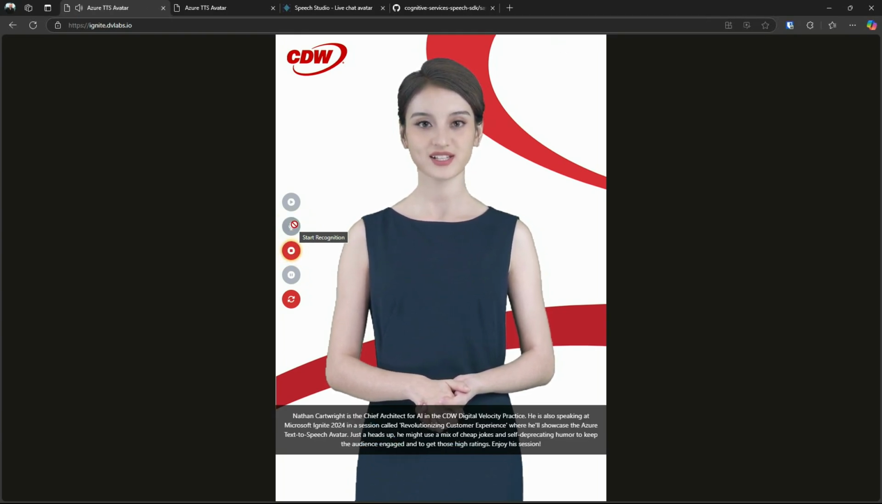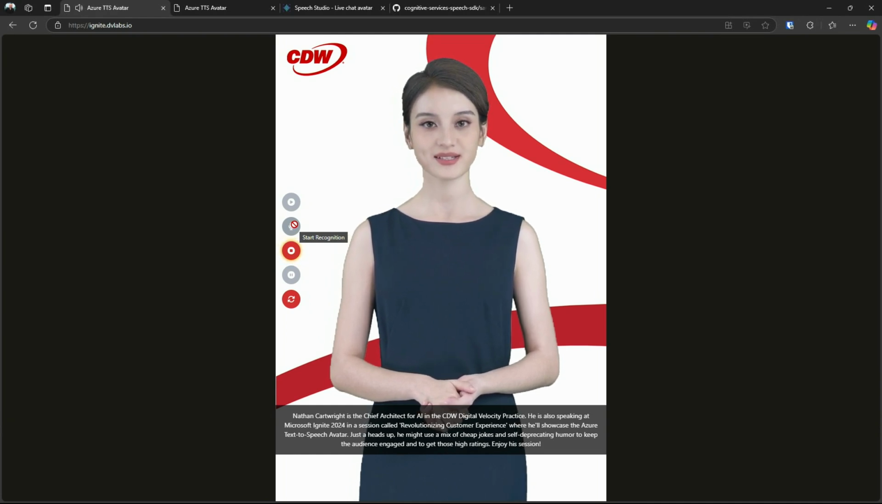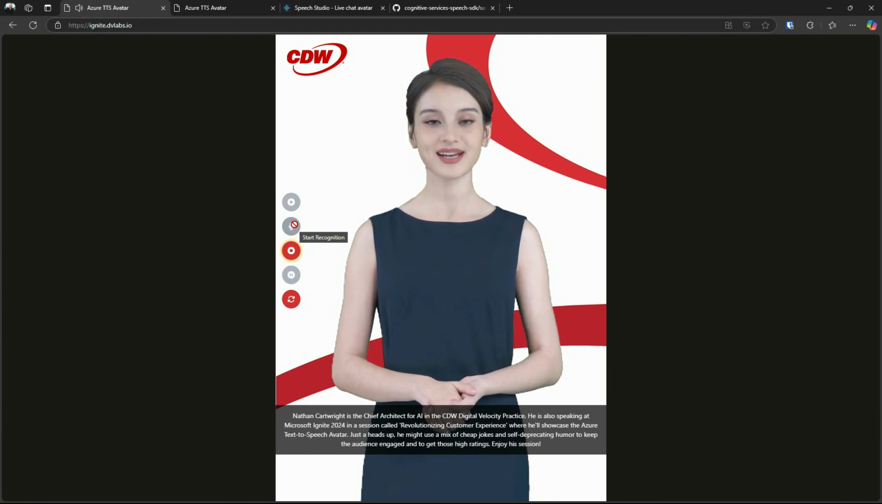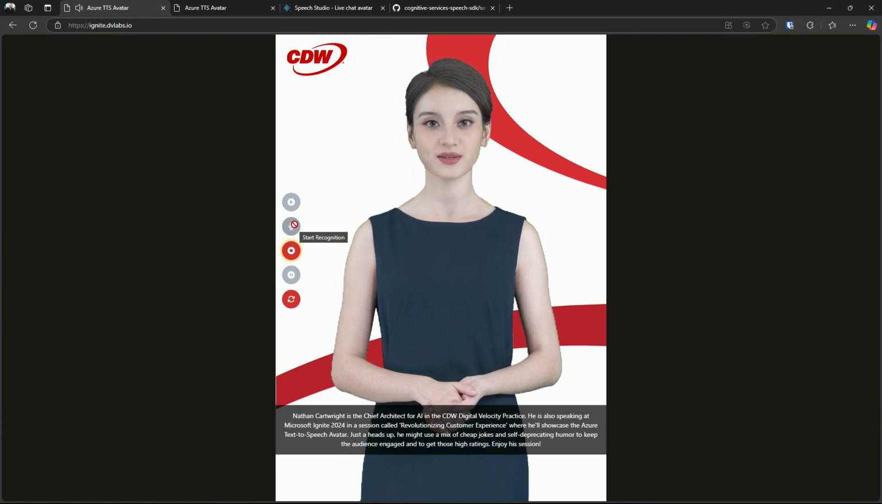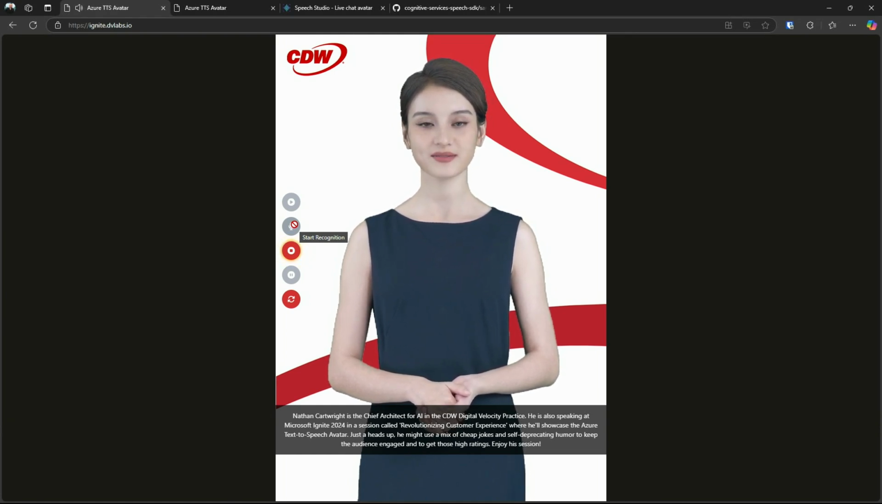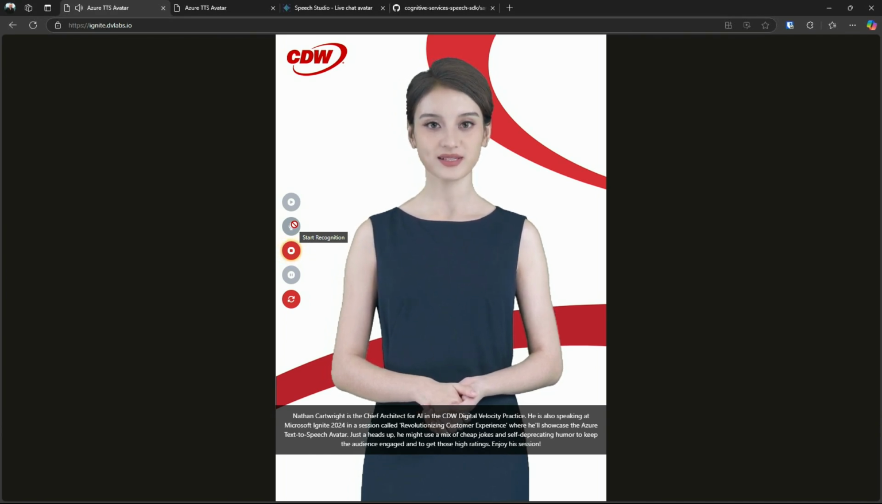Nathan Cartwright is the chief architect for AI in the CDW Digital Velocity practice. He is also speaking at Microsoft Ignite 2024 in a session called Revolutionizing Customer Experience, where he'll showcase the Azure Text-to-Speech avatar. Just a heads up, he might use a mix of cheap jokes and self-deprecating humor to keep the audience engaged and to get those high ratings.